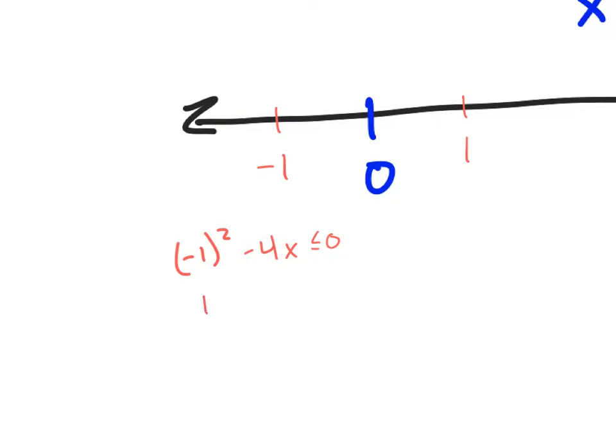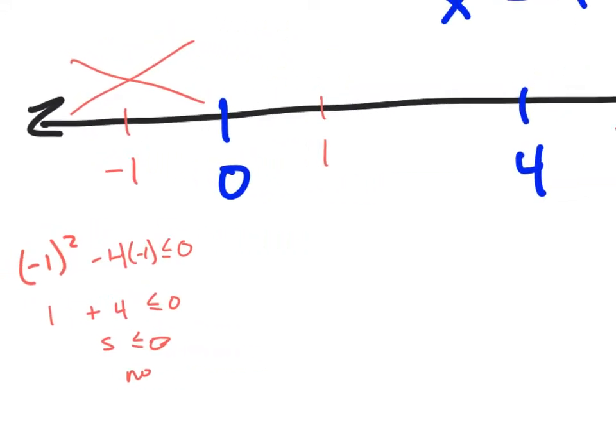So -1 squared is 1. Oh, I forgot to plug it in. So 4 times -1, -4 times -1 is +4, which gives you 5 is less than 0. Well, that is not true. No. So this far left section is out.